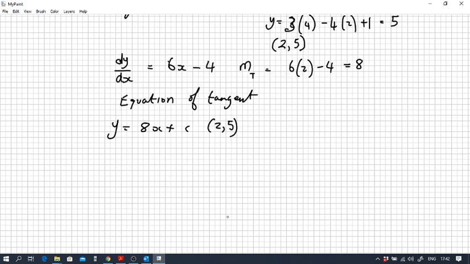So by subbing in, we will have 5 equals 2 times 8 plus c, so that becomes 16. c equals 16 minus 5 equals 11.